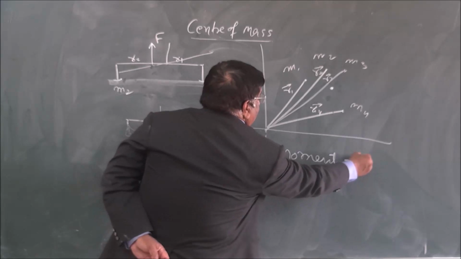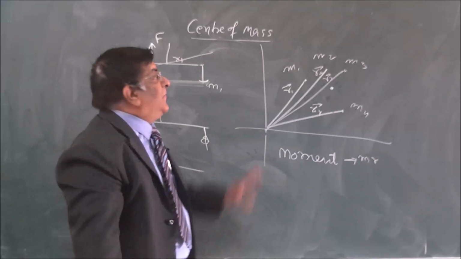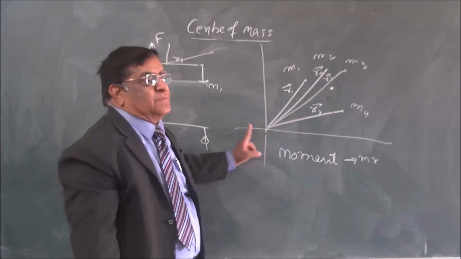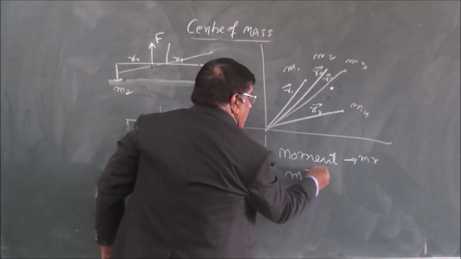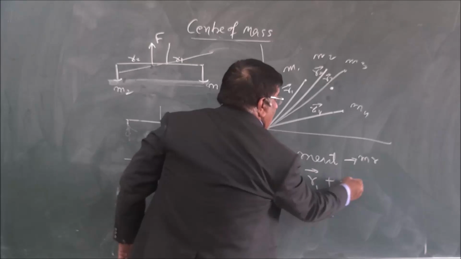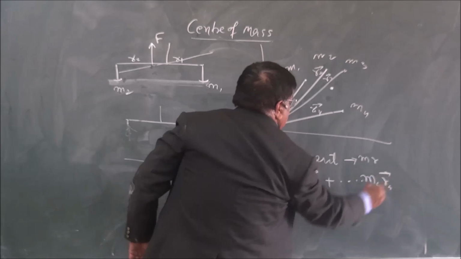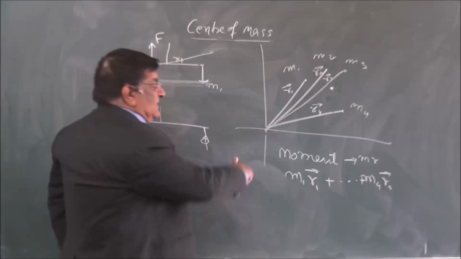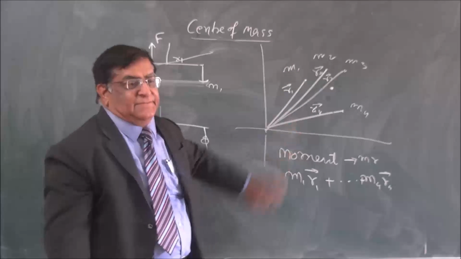What is the total moment of all the masses around this point? That is M1R1 plus M2R2 plus M3R3 plus M4R4, this is the total moment of all the masses.